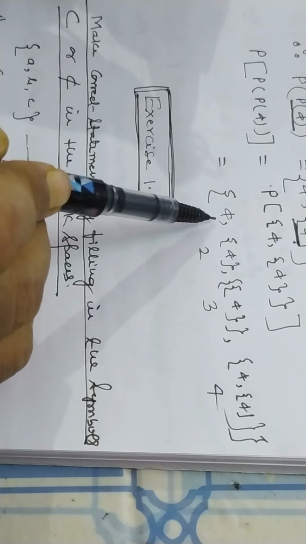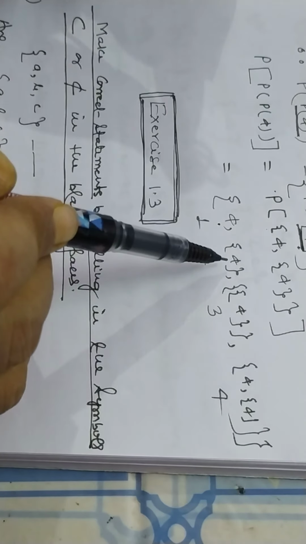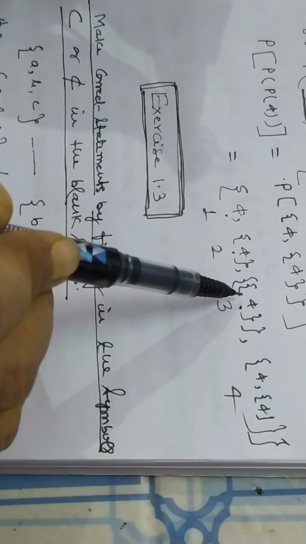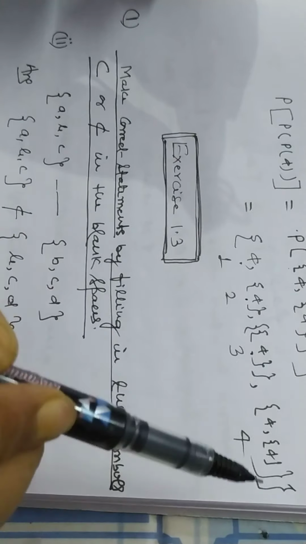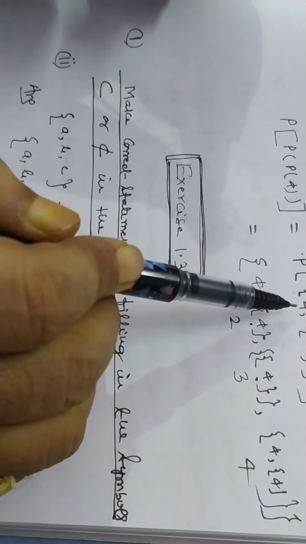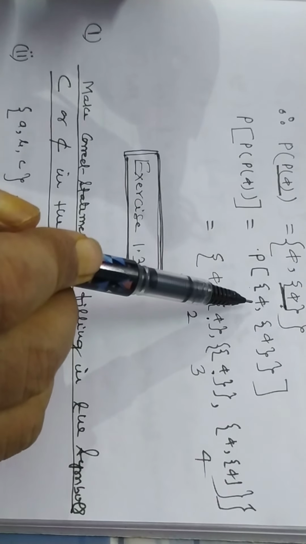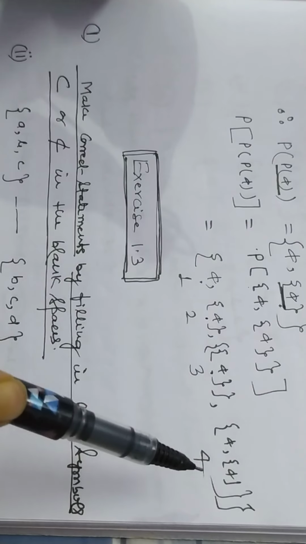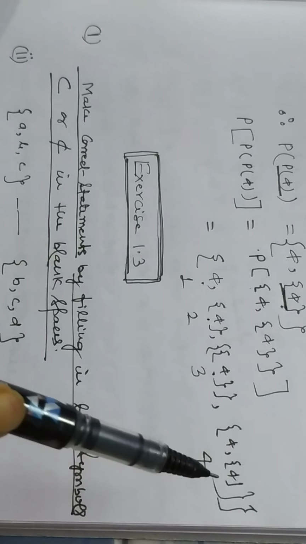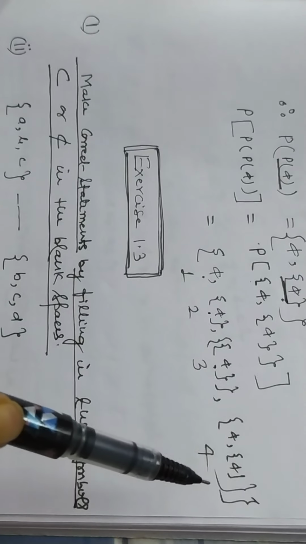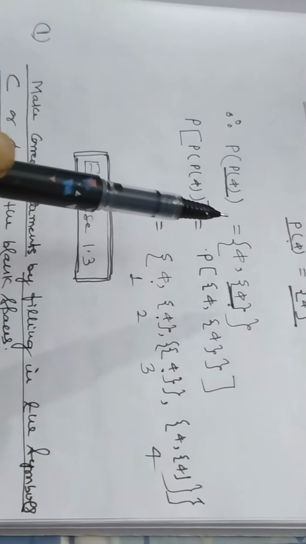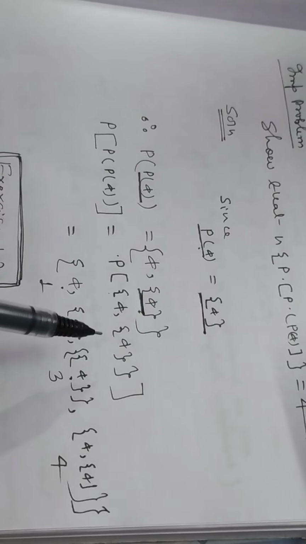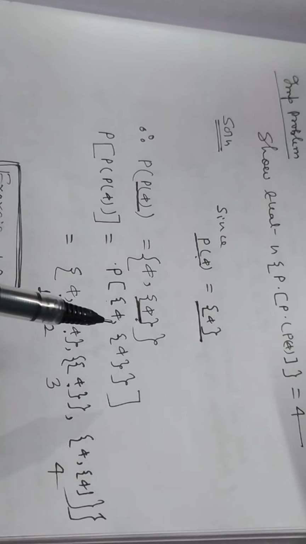Then we also expand it to {phi, {phi}} with double curly brackets, and now all the elements of this set, with phi and {phi}. In this way there are 4 elements in this power set of power set of power set of phi. So you must think on this problem, my dear students.